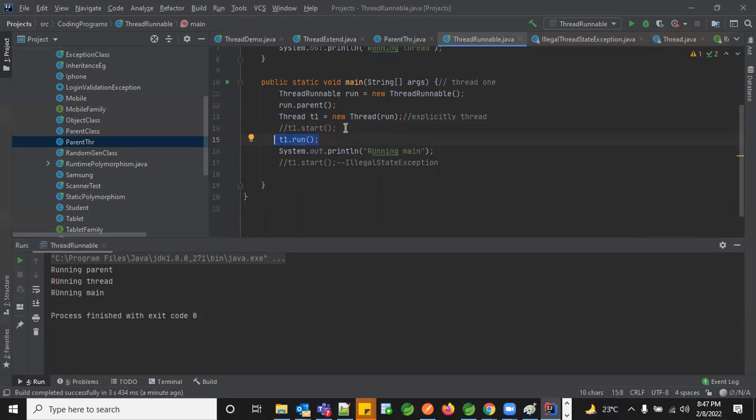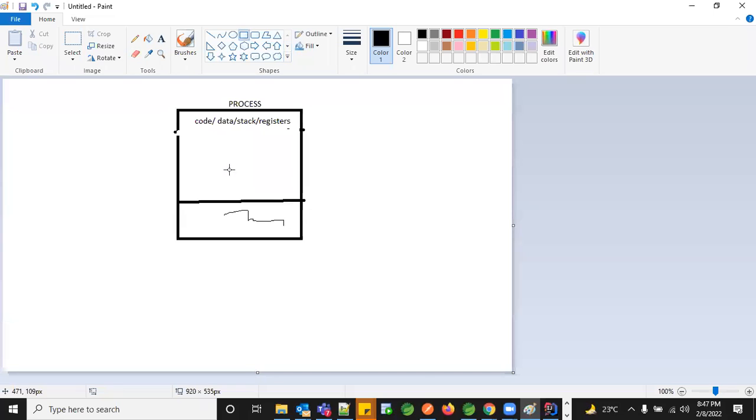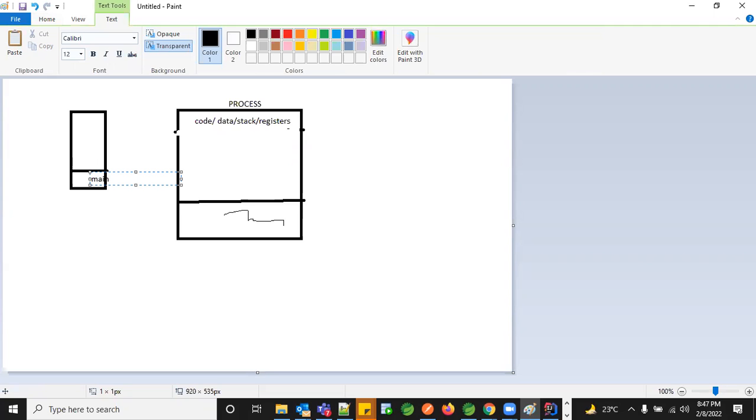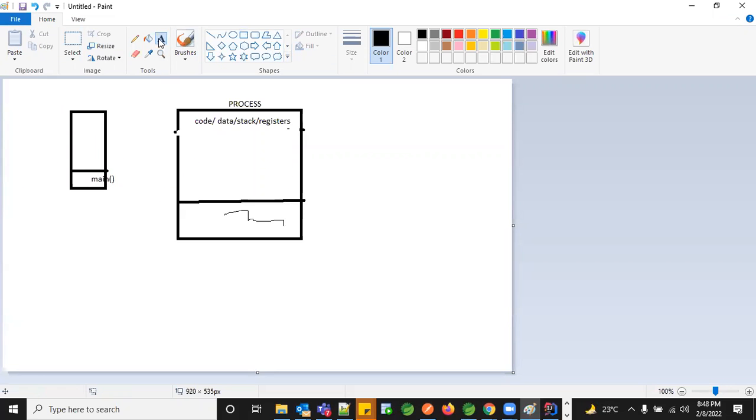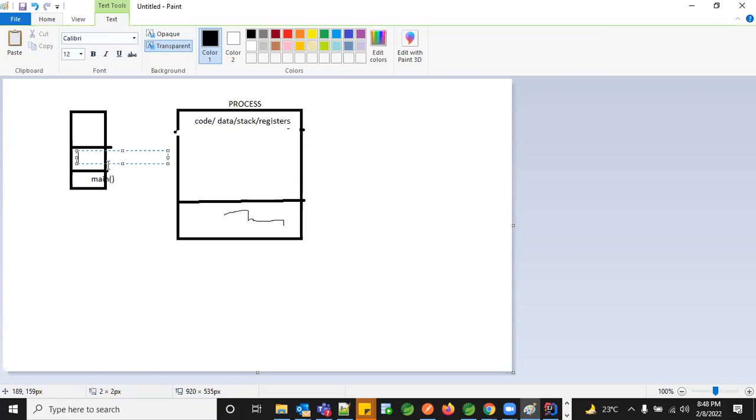The basic concept of why we go for a thread is that it will start in a separate call stack. So what is a call stack? The call stack is something like, in your program when you execute, the first one would be your main program. The order of execution was first main. You saw that execution order. So the first will be your main method. On top of that, you'll have your second one, which is the thread start method. The start method will internally call the run method. So you should have a separate call stack.